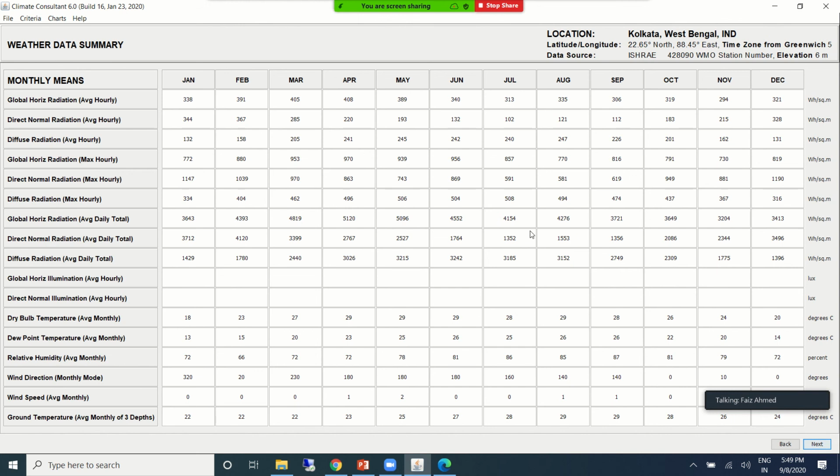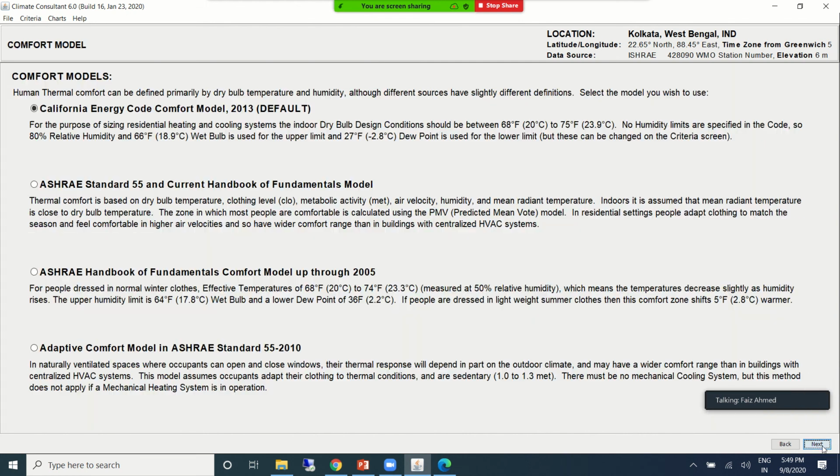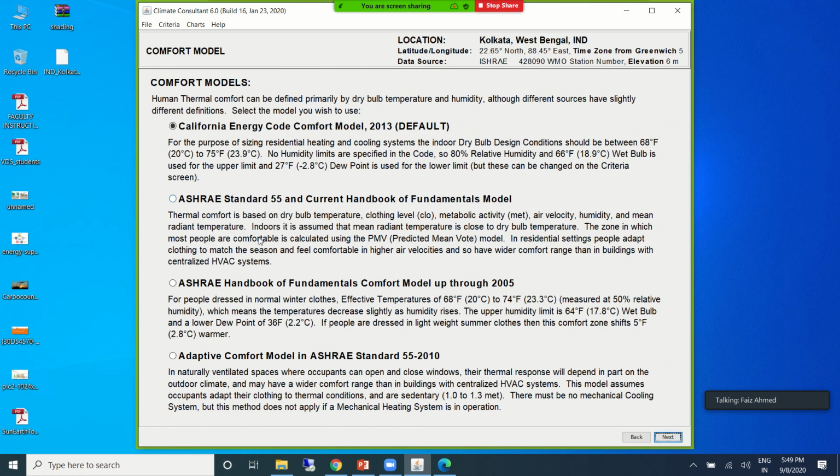It talks about the various parameters: horizontal radiation, global radiation, dry bulb temperature, wet bulb temperature, wind directions, and so on and so forth. If you go next, then it will ask you what it is that you want.